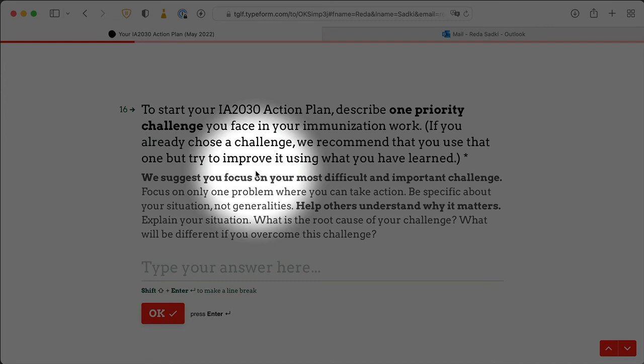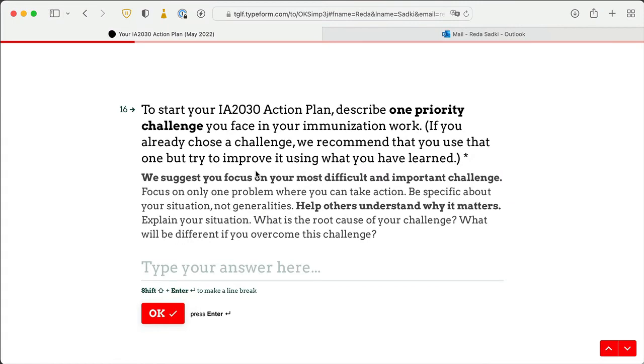But what I recommend is, whatever the case may be, if you don't find the personalized link, just move on, answer these questions quickly. You've answered them before, and they're all multiple choice, so get them done so you can move on with the rest of the action plan. Remember, you can only do the action plan in one sitting. Here, I'm recording separate tutorials, but you will have to do everything in one go, connected with a reliable connection. If you lose your connection, or if you stop, you will not be able to recover the answers to the questions that you've done so far.